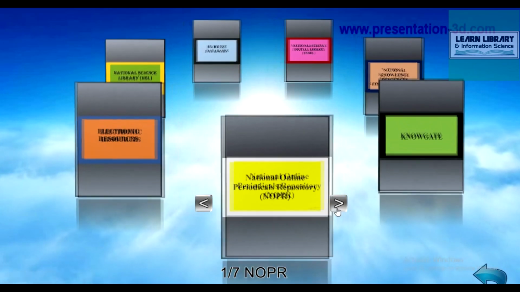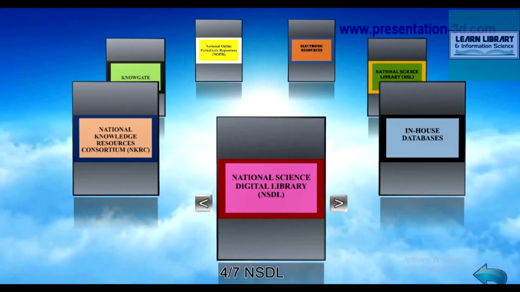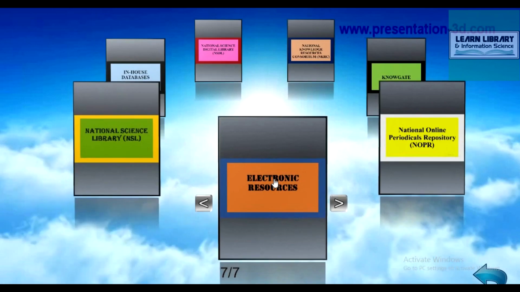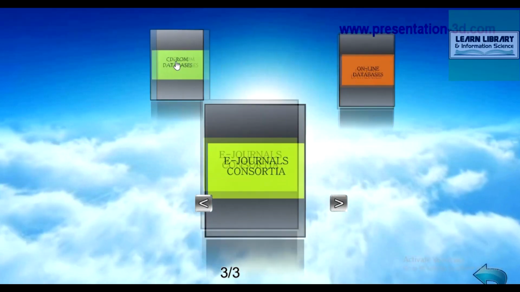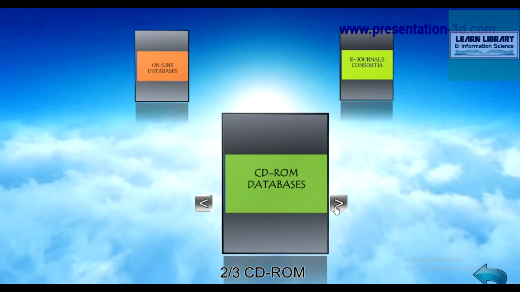These are the resources of NISCARE, whose theoretical aspects we have already discussed in the previous video. Under electronic resources, there are three types: one is user consortia, online databases, and serial databases.